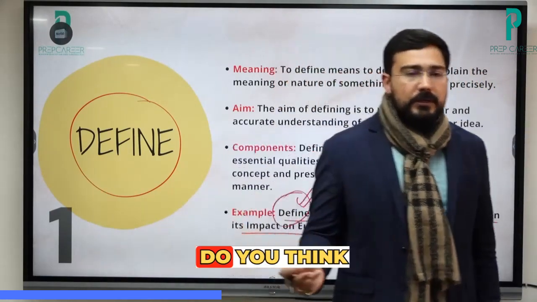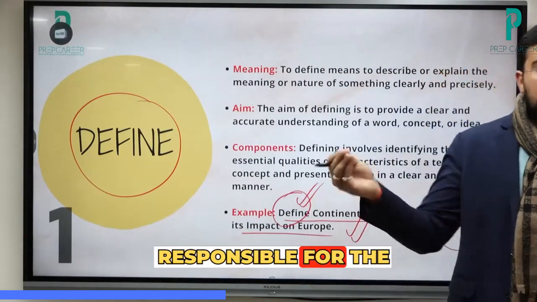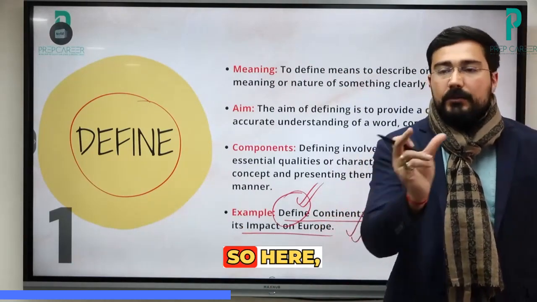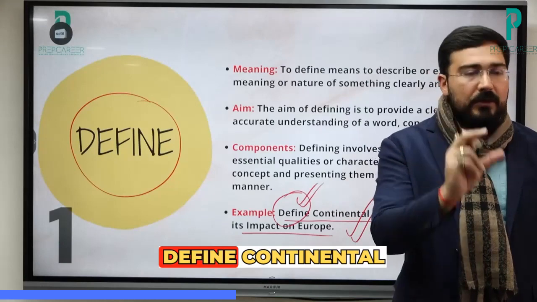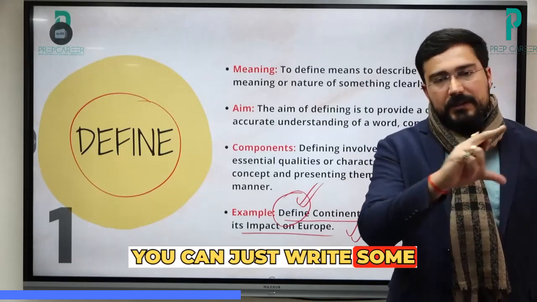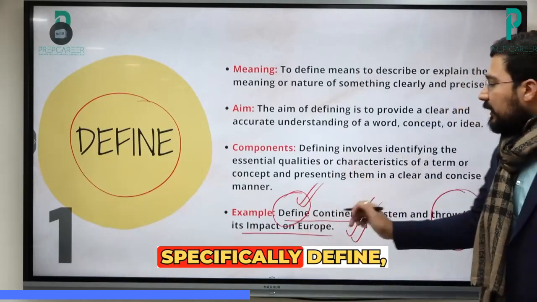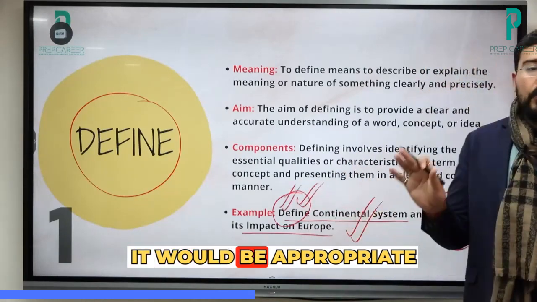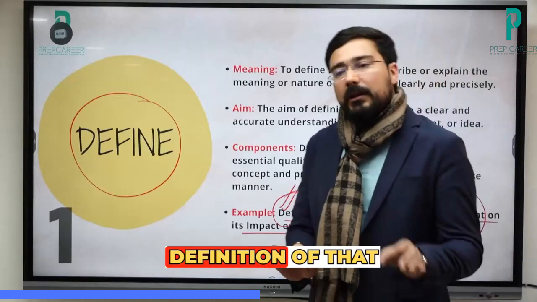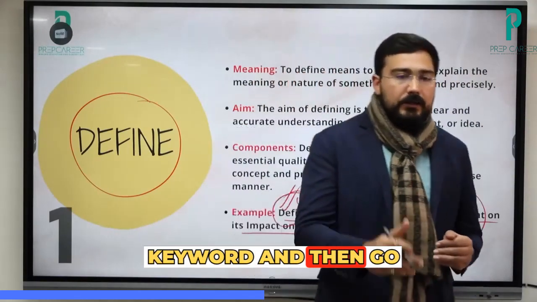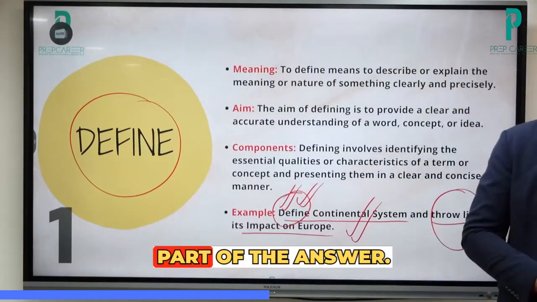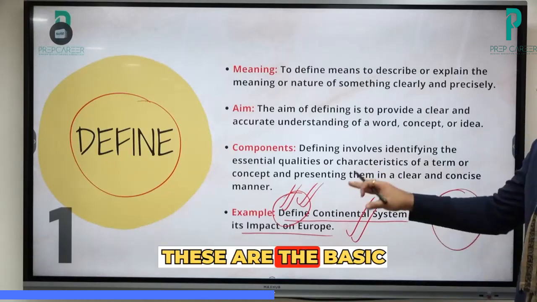कभी को अगर मान लो क्वेश्चन आ जाए कि do you think continental system was responsible for the decline of Napoleon, so here even if you do not define continental system, you can just write some basic introduction, चल जाएगा. But when they have asked specifically define, it would be appropriate if you start with the definition of that keyword and then go further into the second part of the answer. These are the basic keywords.